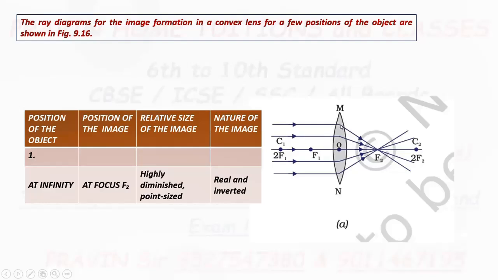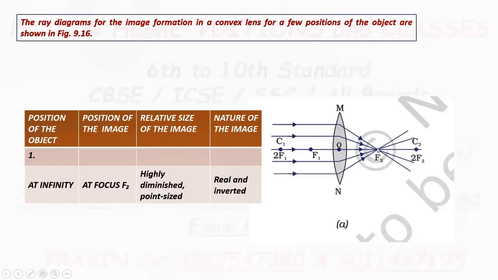After refraction, they pass through the principal focus of the lens on the other side. And as you know, convex lens is convergent in nature. So all the parallel rays pass through the principal focus on the other side.